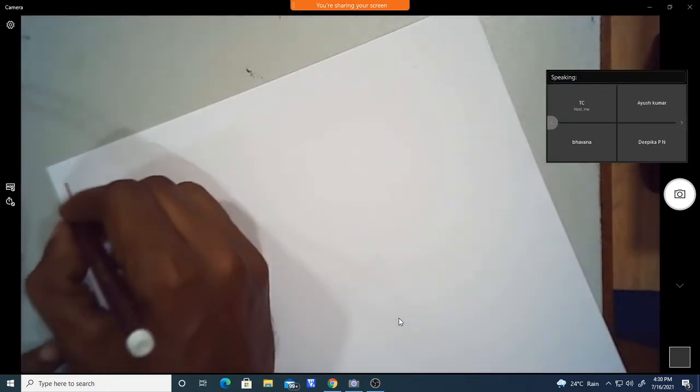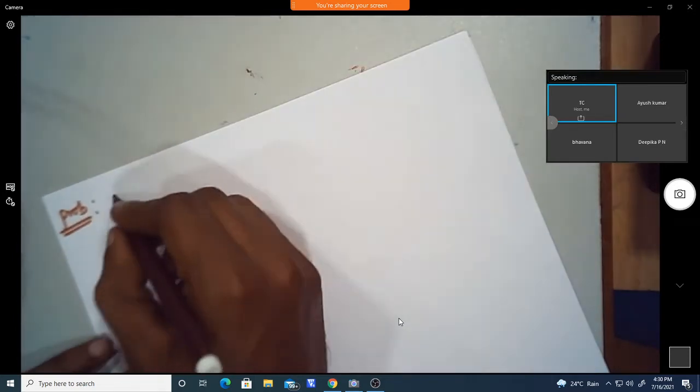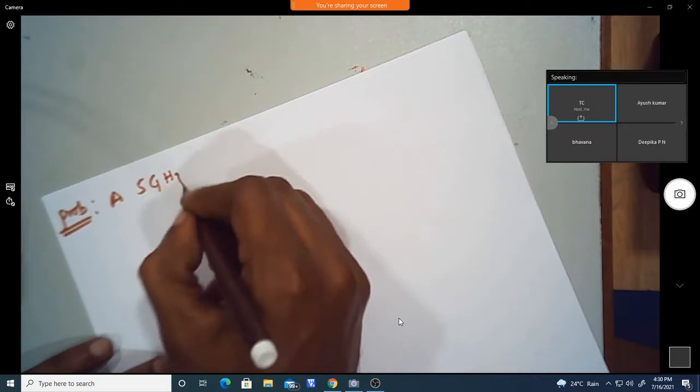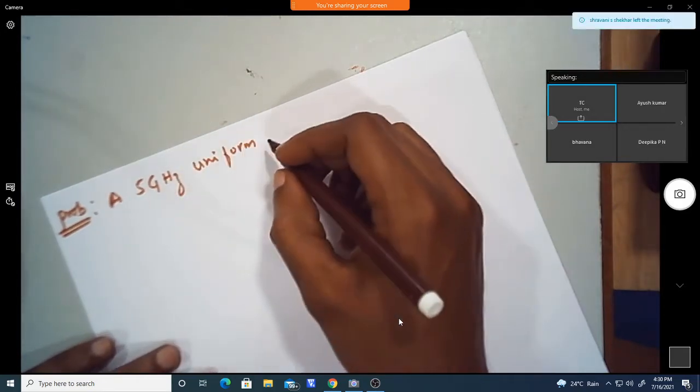So we will take this problem, write it down and try to solve.